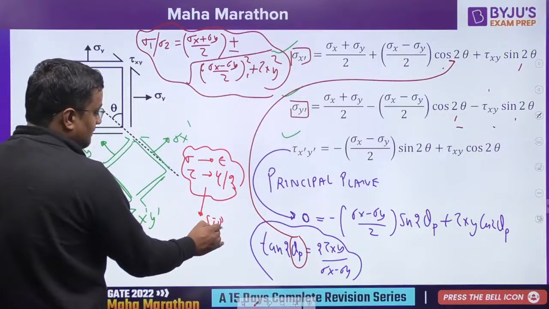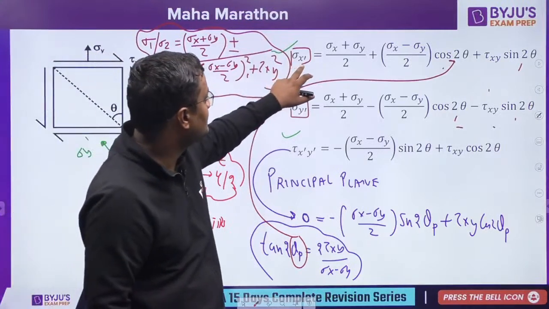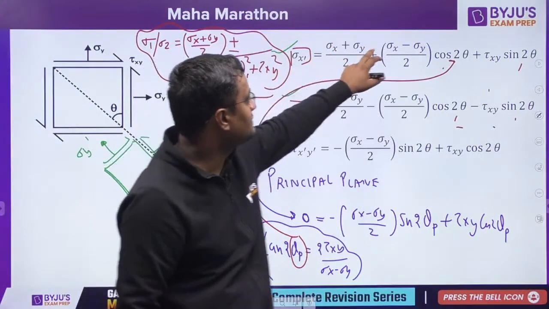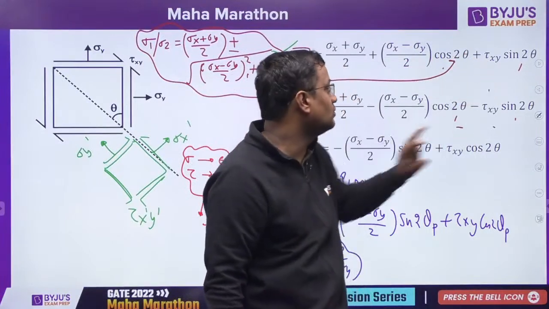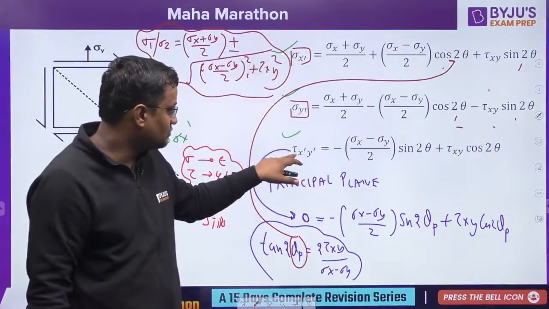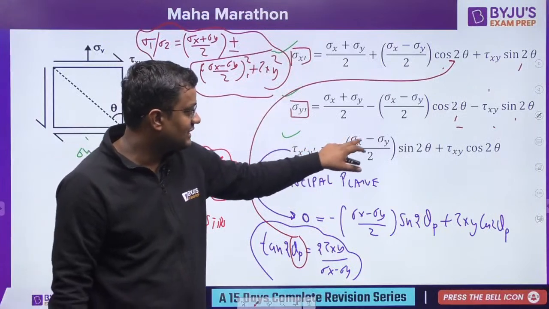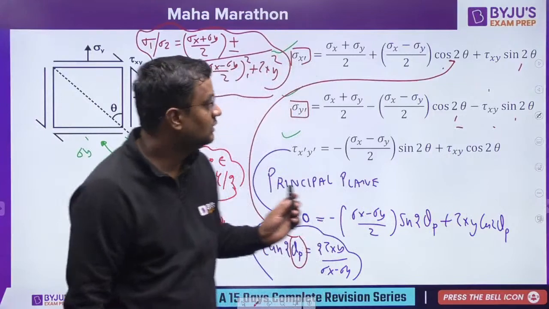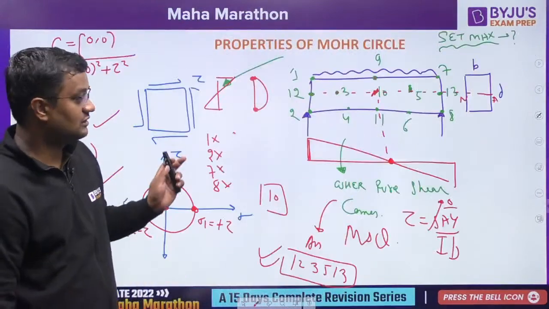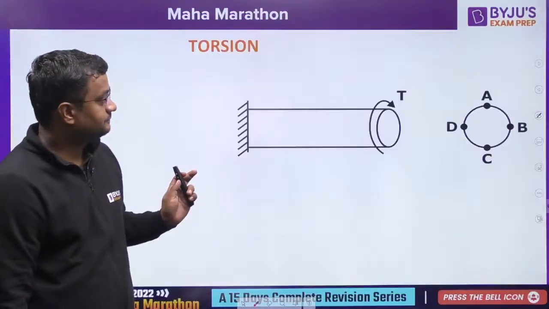Everywhere where there is sigma, it will be epsilon. Epsilon x dash equals epsilon x plus epsilon y by 2, plus epsilon x minus epsilon y by 2 cos 2 theta, plus gamma xy by 2 sin 2 theta. Similarly, gamma x dash y dash by 2 is equal to minus epsilon x minus epsilon y by 2 sin 2 theta plus gamma xy by 2 cos 2 theta. Okay. Mohr circle is also in the same way.